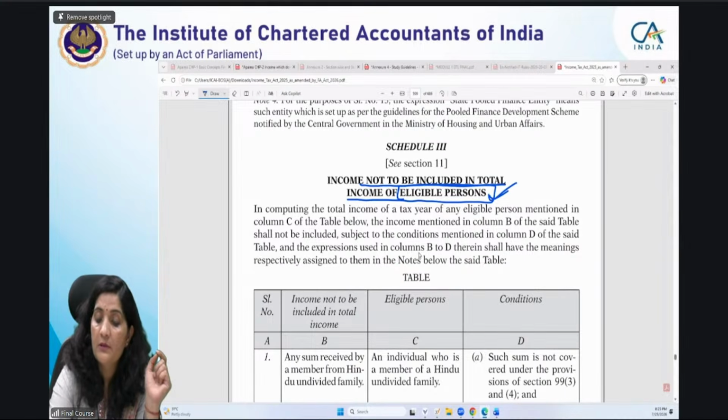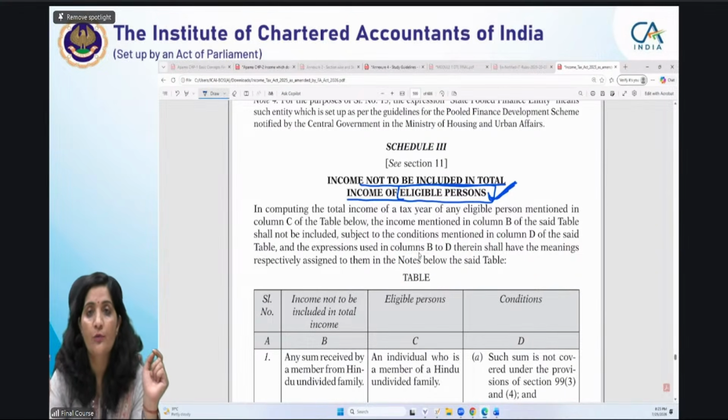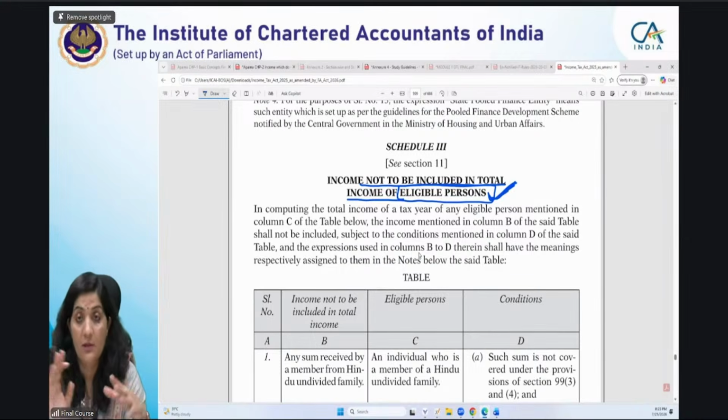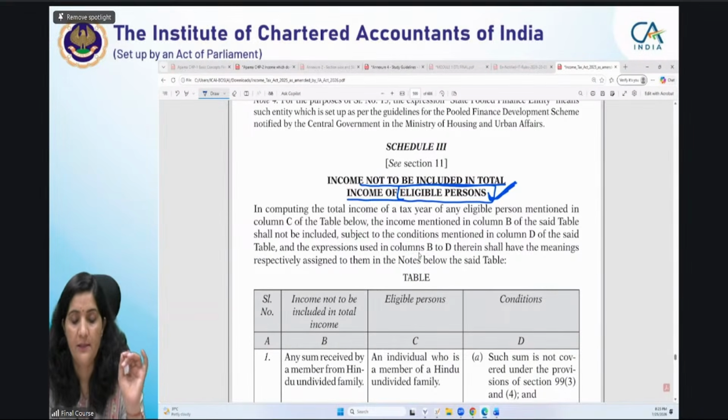Eligible persons only. ऐसा नहीं है आपको free, it's not available to every person. It is available to only eligible persons. There are some exclusions from the Schedule 3 which are given in the study guidelines. And these are also being discussed along with the relevant provisions, along with the relevant head of income specifically.